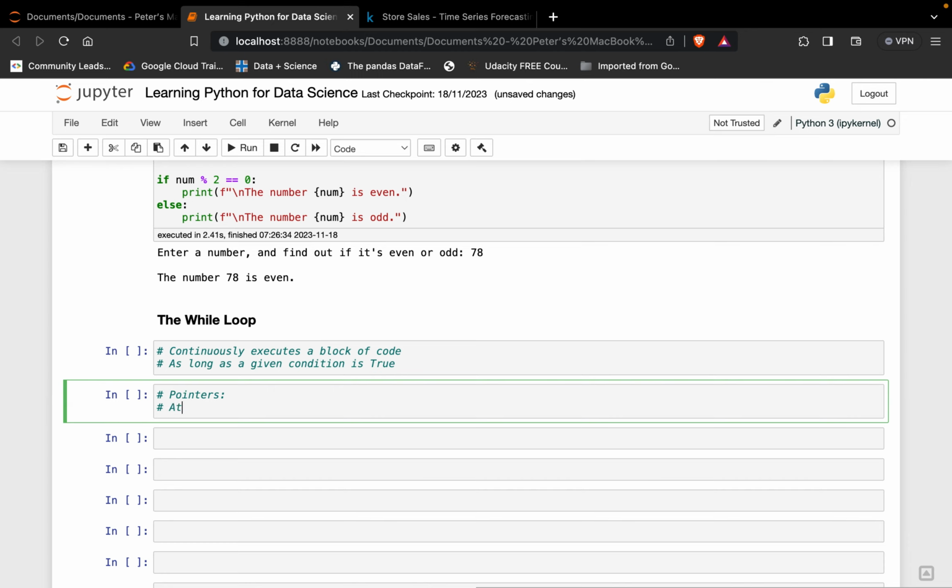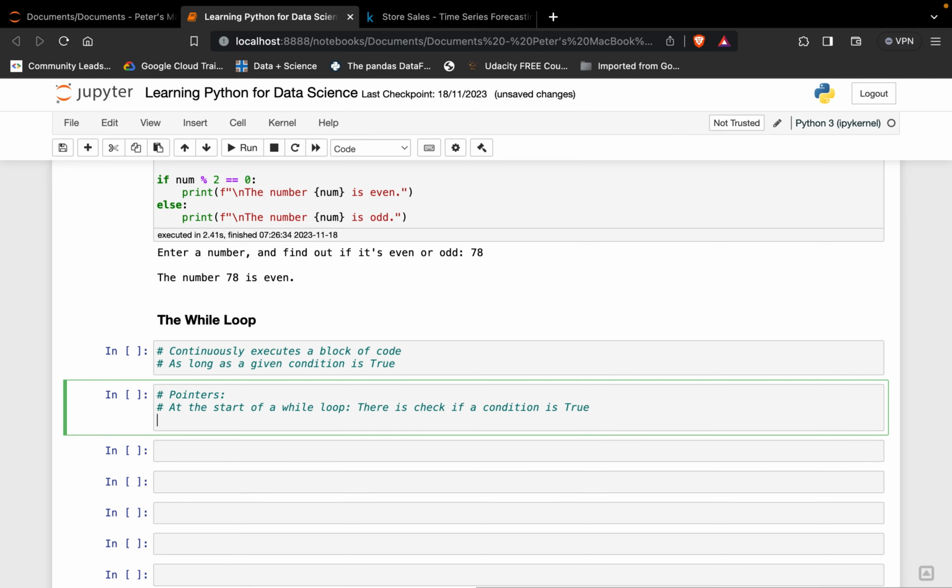At the start of a while loop, we have to check if the condition is true. So there is a check if a condition is true. So that's important. That's one. Now a second pointer is if the condition is true, the loop's code runs.